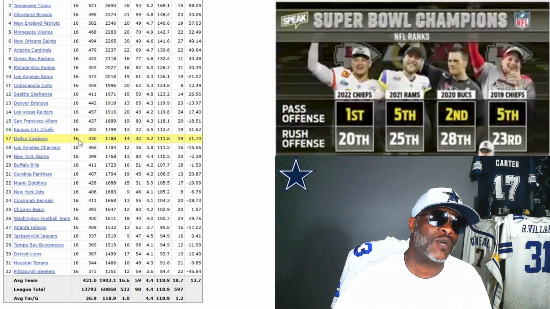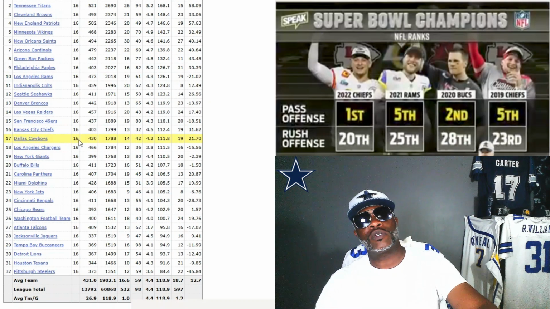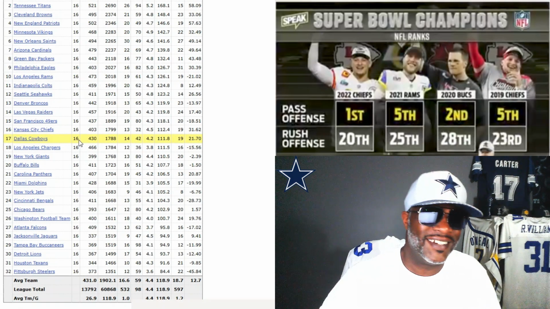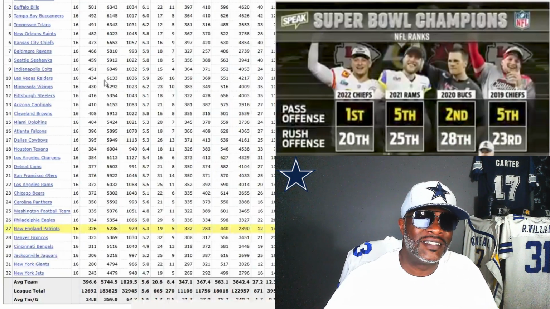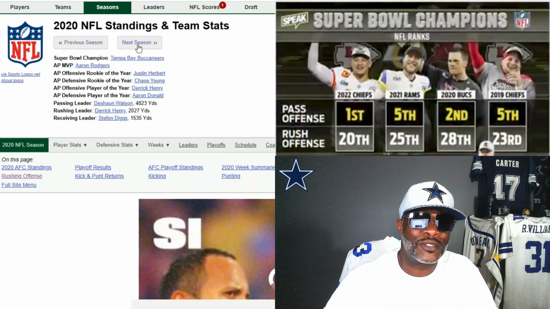Cowboys were 17th in rushing, so they had a better rushing offense than Tampa Bay. But Dak didn't play in 2020. My bad. Let's go to 2021 then.